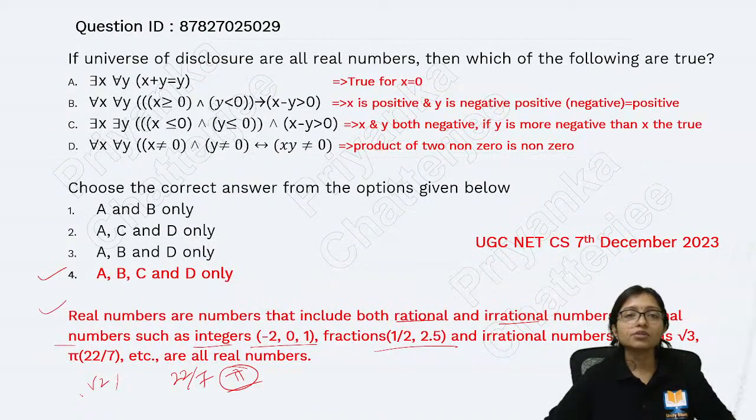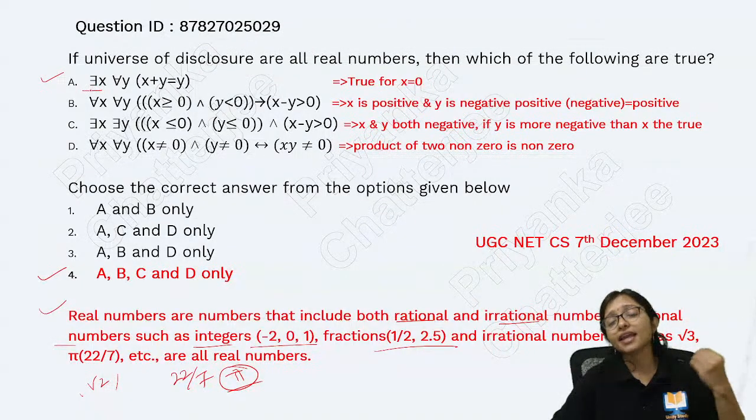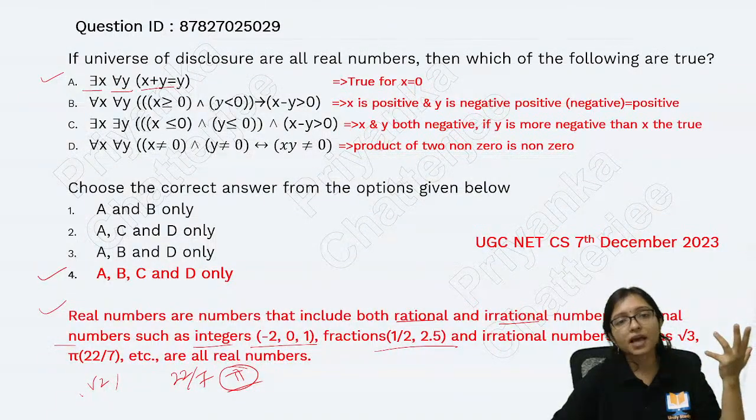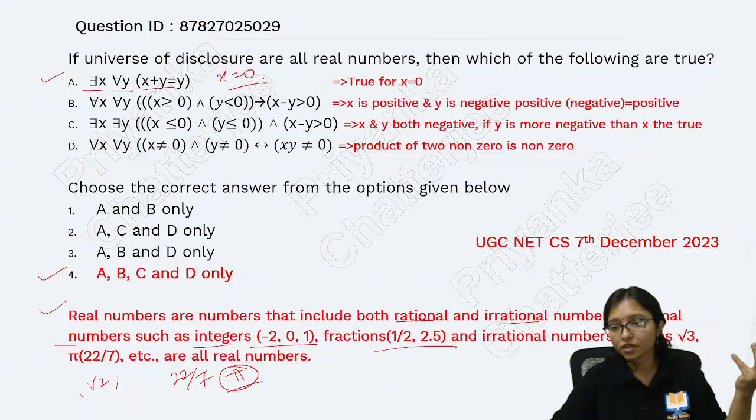Okay, now see what will happen here. There exists x, a real number, such that for all y, x plus y equals y. Is there any one? Yes, if I put x equals 0, then definitely it will be true.